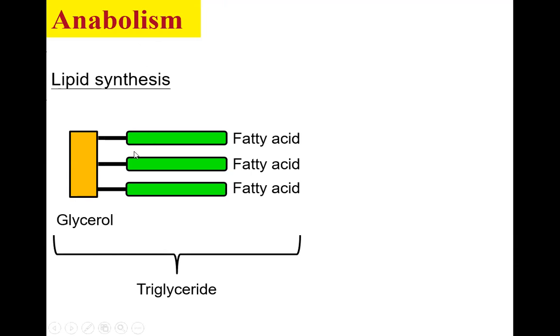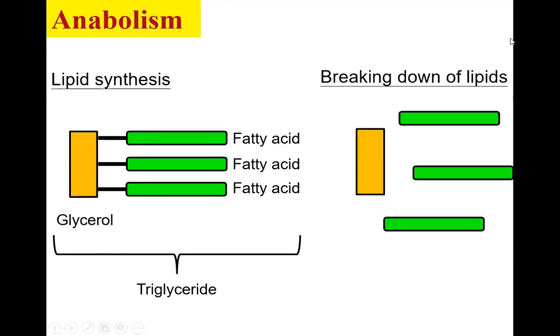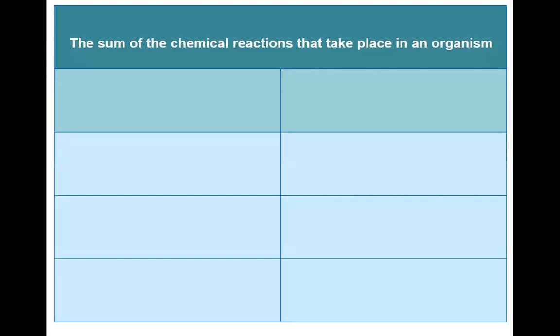將呢啲細粒嘅分子黐埋一齊變成大粒嘅分子，咁所以佢係一個 anabolism 啦。However, if the triglyceride is broken down into simple molecules, if this lipid is broken down into smaller molecules, this is called catabolism. 相反啦，將 triglyceride 拆解翻變成 glycerol 同埋 fatty acid 嘅話，係細粒同簡單啲嘅分子，咁所以呢個就叫做 catabolism 啦。Okay, so these are the examples of anabolism and catabolism.